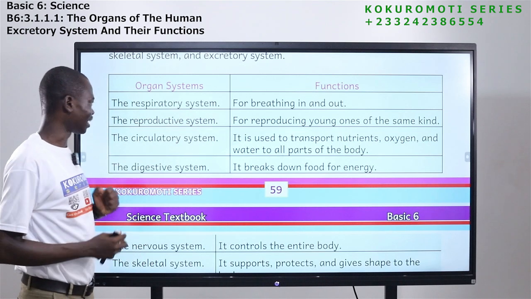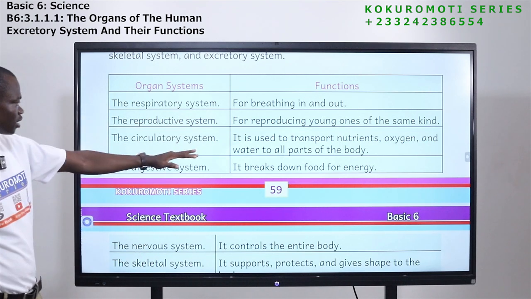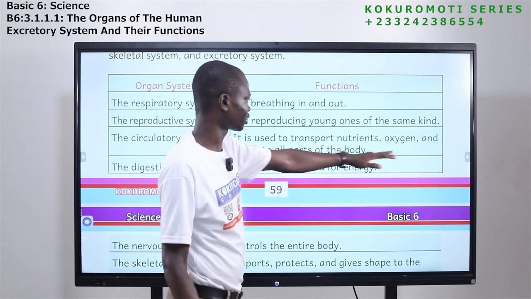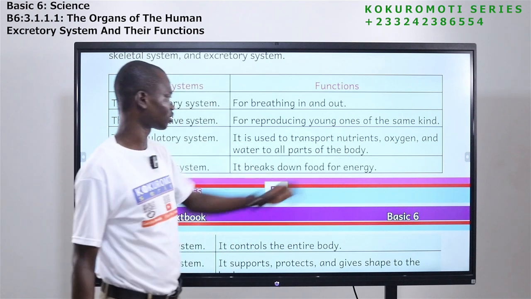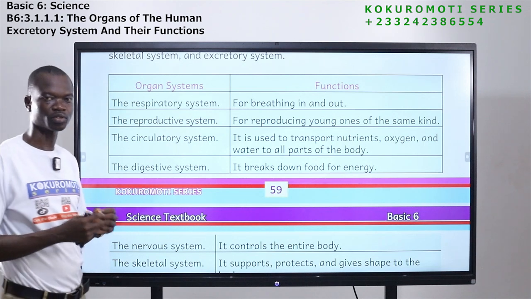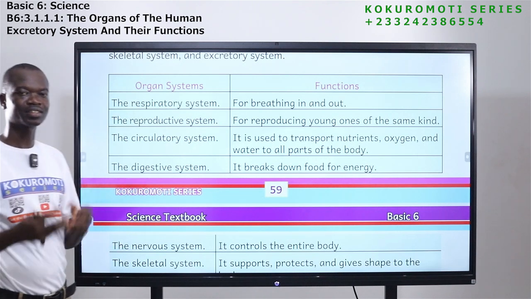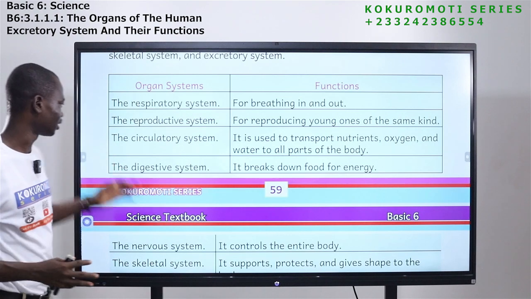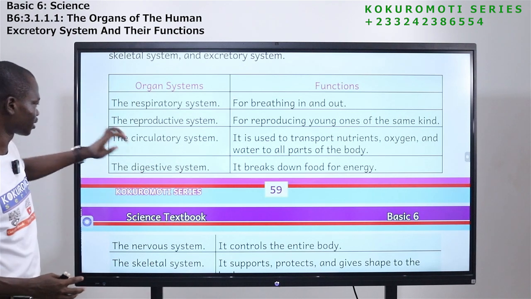That is the reproductive system. Now we have the secretory system. It is used to transport nutrients, oxygen, and water to all parts of the body. Another organ system that is responsible for carrying oxygen, nutrients, and other things to all parts of the body is what we call the secretory system.